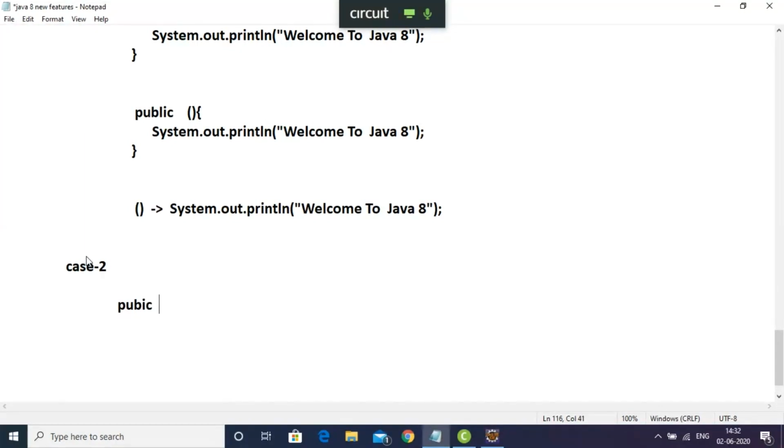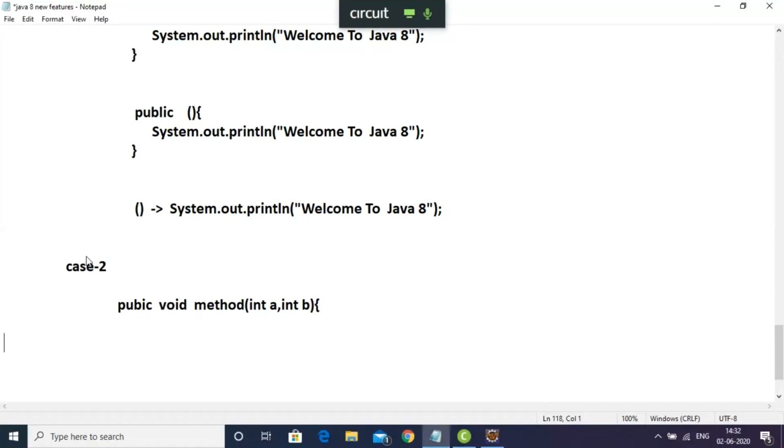So, public void method, int a, comma, int b.